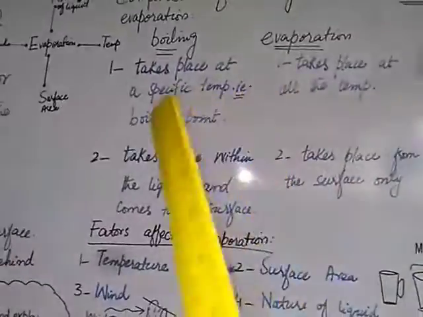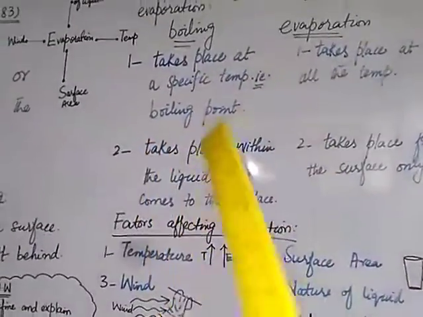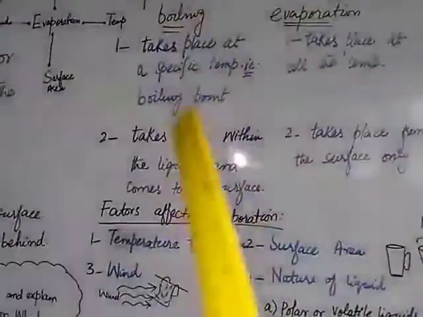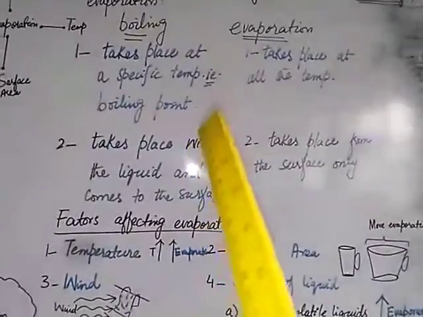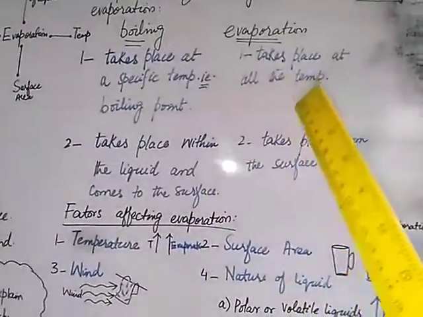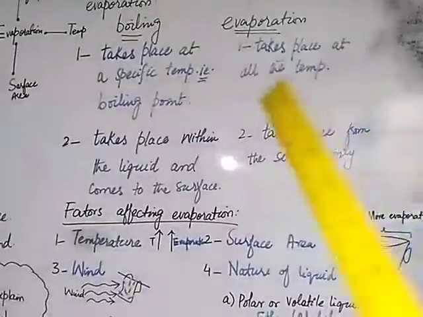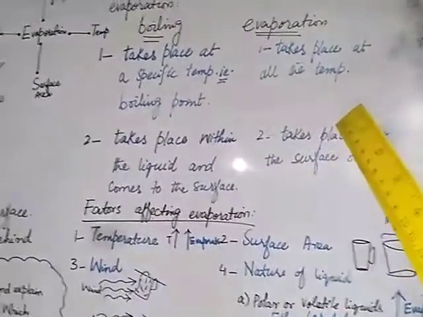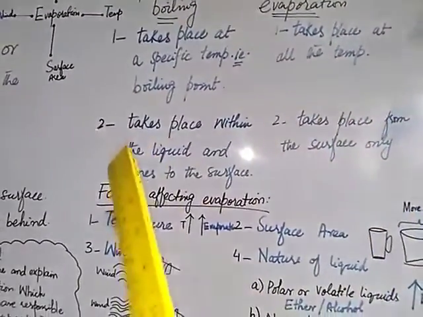Boiling takes place at a specific temperature and that temperature is known as boiling point. We have to heat the liquid, only then boiling would occur. In case of evaporation, it takes place at all the temperatures. You don't have to heat the liquid.